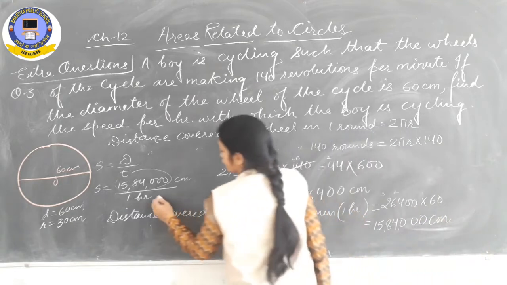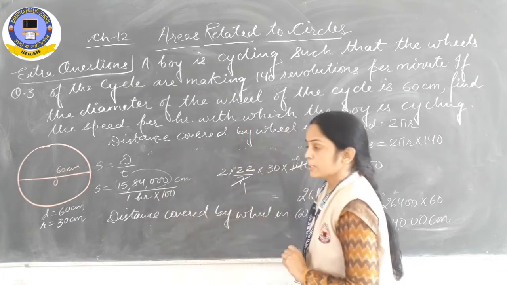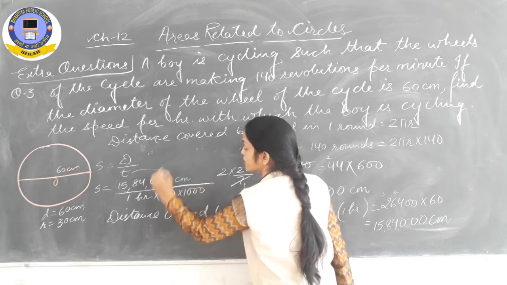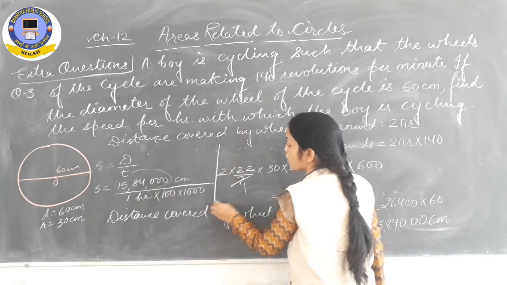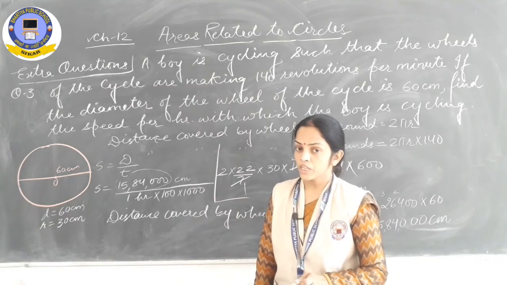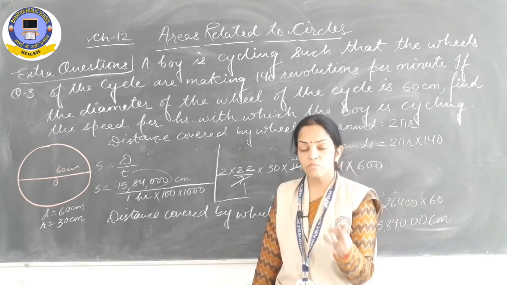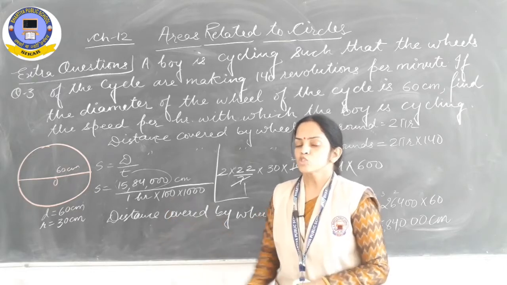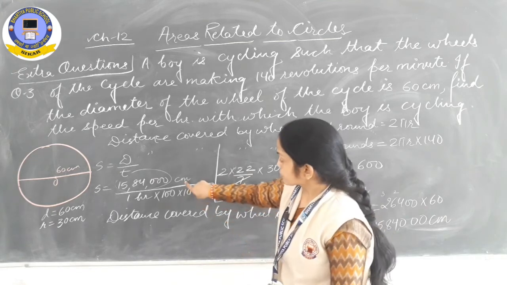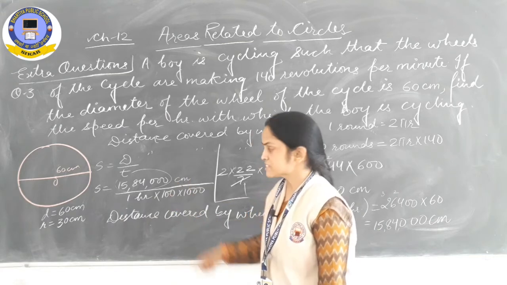So can you convert this centimeter into kilometer? Yes. If we convert centimeter into meter, we will have to divide by 100. If we have to convert this meter into kilometer, then divide by 1000. Have you remembered in our previous class we had discussed how to convert kilometer into centimeter? 1 kilometer is equal to 1000 meter and 1 meter is equal to 100 centimeter. So 1 kilometer is equal to 1000 multiplied by 100 centimeter. So to convert kilometer into centimeter, we multiplied by 1 lakh. Now to convert centimeter into kilometer, we will have to divide by 1 lakh. Concept is the same. Now solve it.